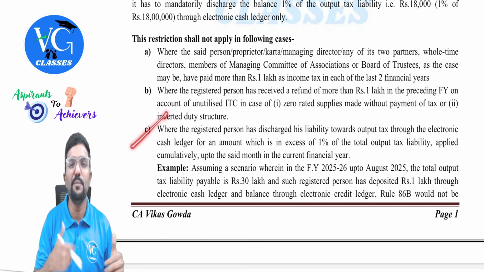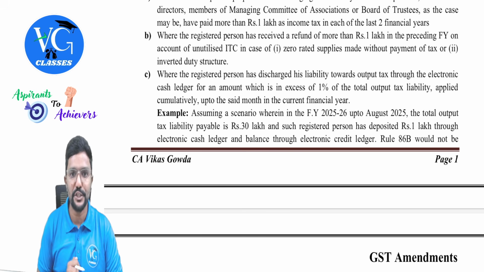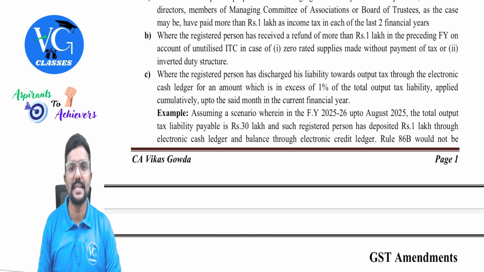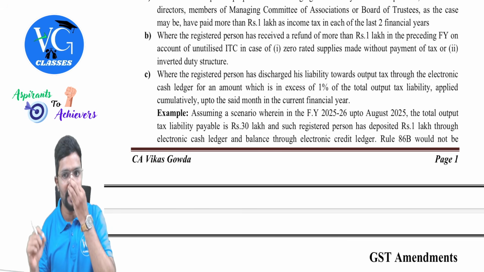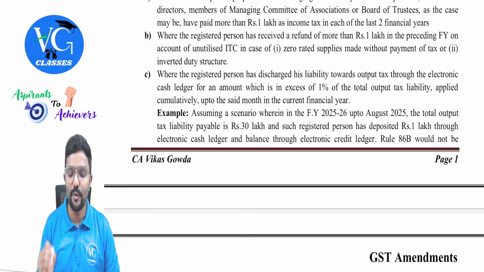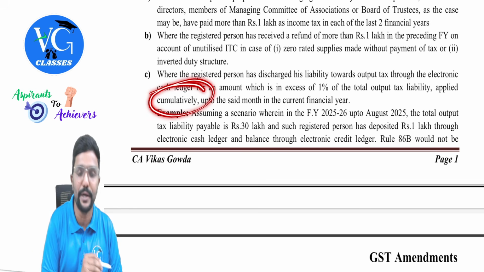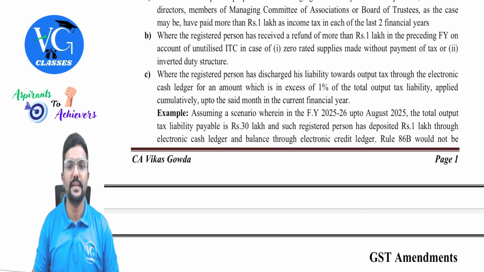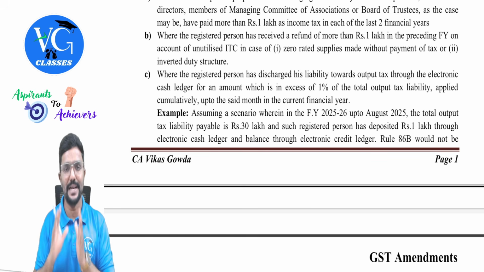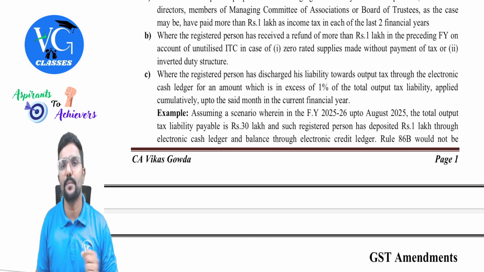Then the third one is cumulative calculation from the beginning of the financial year till the end of the last month, where the registered person has discharged his liability towards output tax through the electronic cash ledger for an amount which is in excess of 1% of total output tax liability applied cumulatively up to the said month in the current financial year. For example, assume we are in the month of November. So for November, we are checking the applicability of Rule 86B. What are we supposed to do?